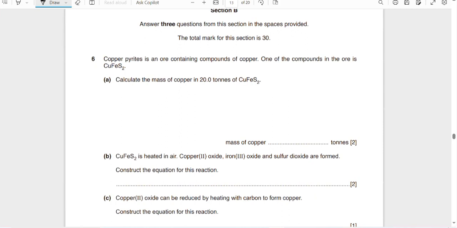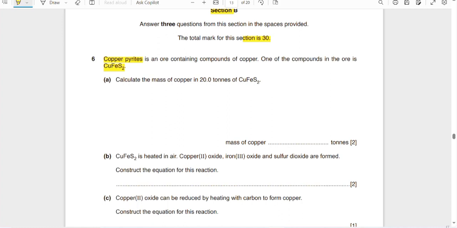Okay, we have section B. Three questions from this section are to be answered in the spaces provided. The total marks for this section is 45. Sorry, 30. 30 plus 45 becomes 75 total marks for theory. Copper pyrites is an ore compound of copper. One of the compounds in the ore is CuFeS2.